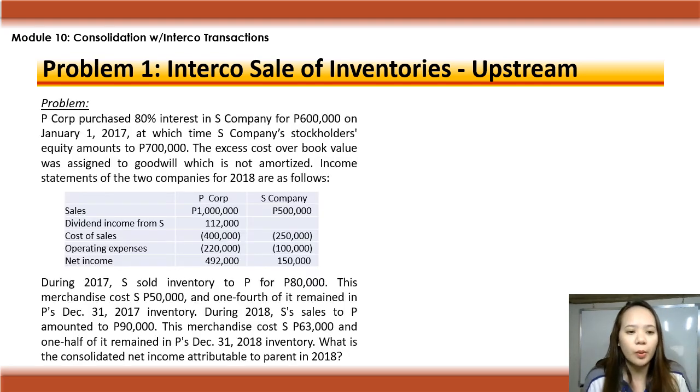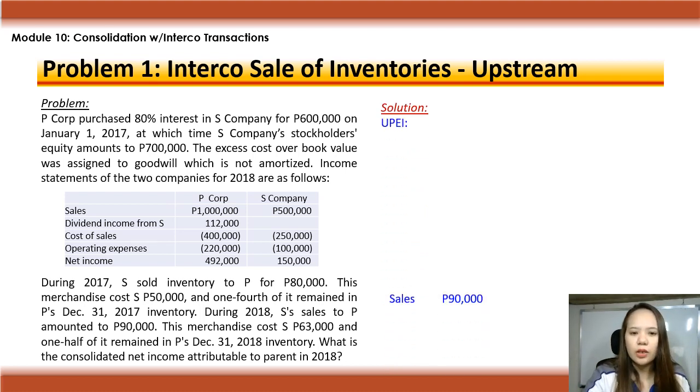Dito sa problem na to, mapapansin mo, yung seller mo, si S Company, nagbebenta siya kay P. And si S Company is the subsidiary, P Corporation is the parent company. So upstream, kasi from subsidiary to parent. Okay, pag nakita mo din, 2017 nung nag-start silang magbentahan. Tapos at each year-end, 2017 and 2018, may natitirang inventaryo. So, it's indicative na meron kang pareho unrealized profit on ending inventory as well as the realized profit on beginning inventory. Compute natin ha. First is the unrealized profit in ending inventory.